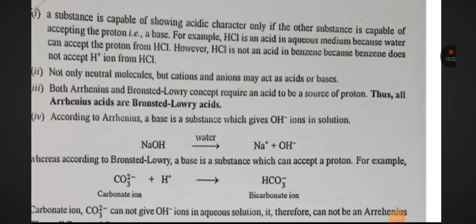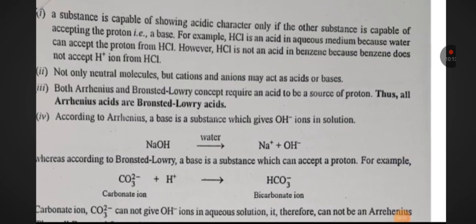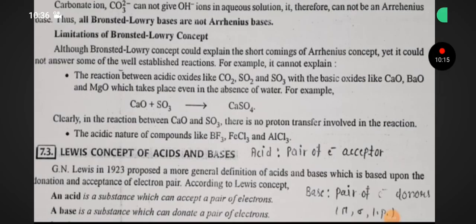Carbonate ion CO3 2 negative cannot give OH negative ion in aqueous solution. It therefore cannot be an Arrhenius base. Thus, all Bronsted-Lowry bases are not Arrhenius bases. Limitation of Bronsted-Lowry concept.